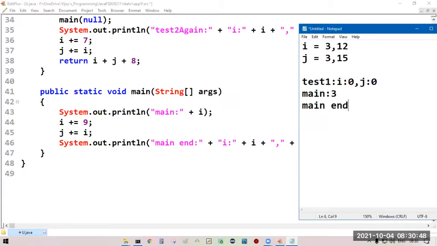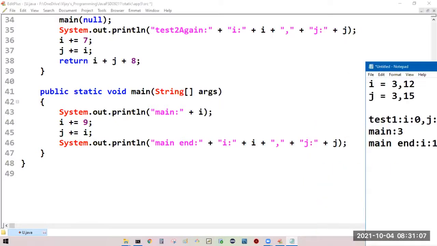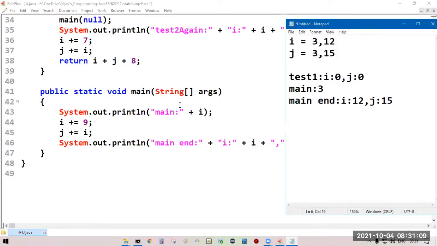Now, main end: i: current i value 12, j: current j value 15. Okay, fine. We have successfully executed the main method.